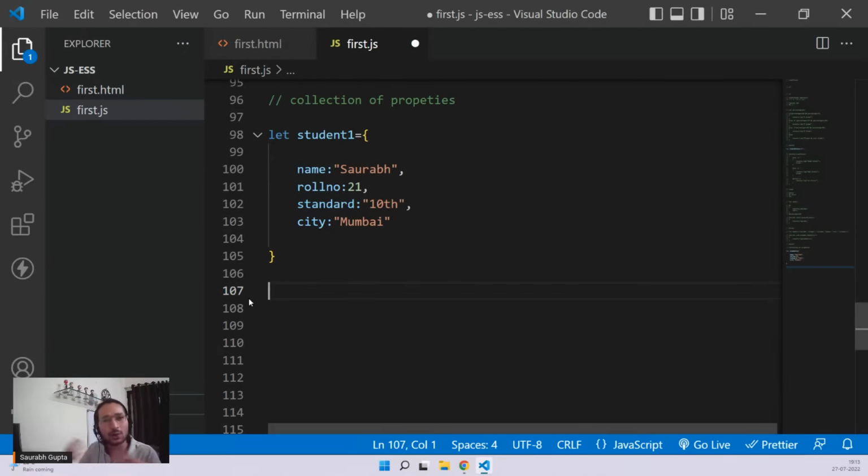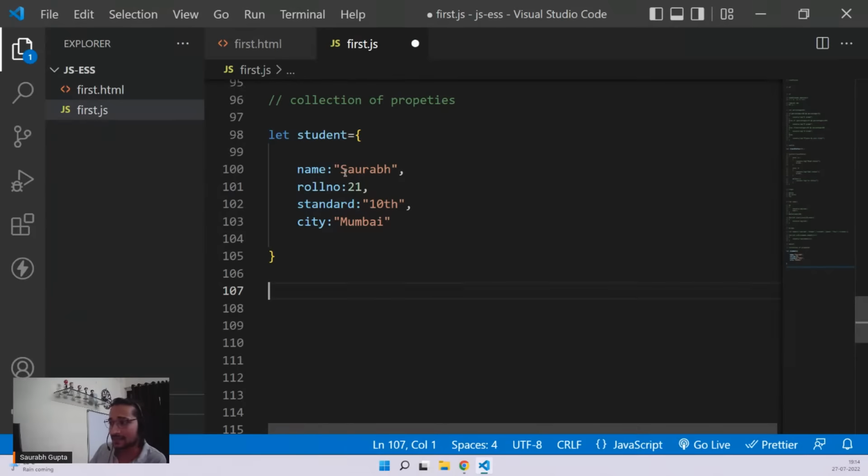Now see, there is more to it when you work with object oriented programming, like classes and objects, but that's how normally you write objects in JS. Very basic way. Now then, what if I want to access any property to get the value? How can I do that? Let me call it student. What if I want to access any property to get that particular value? Okay. So how can I do that?